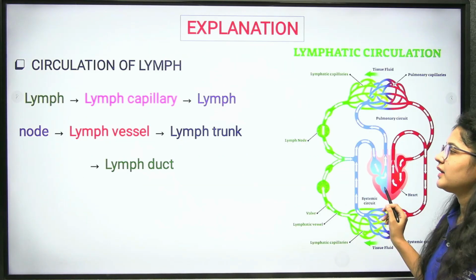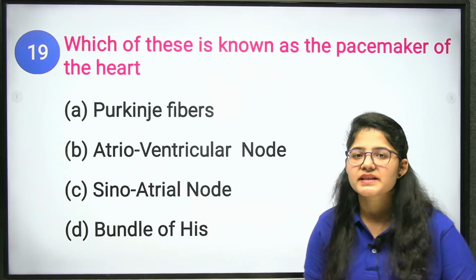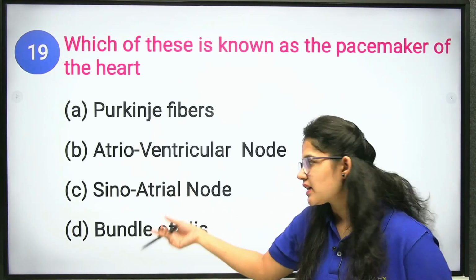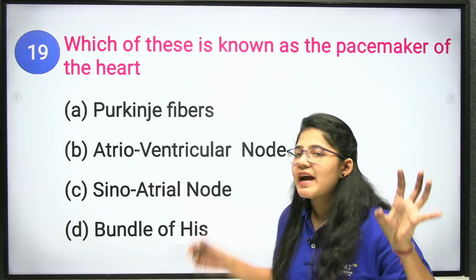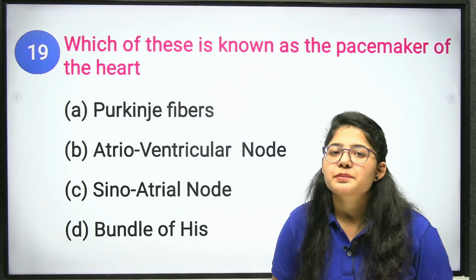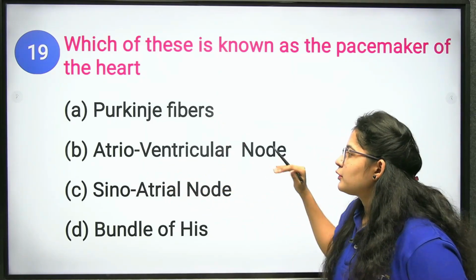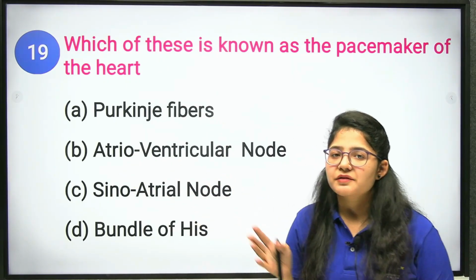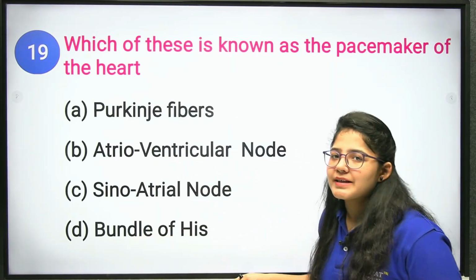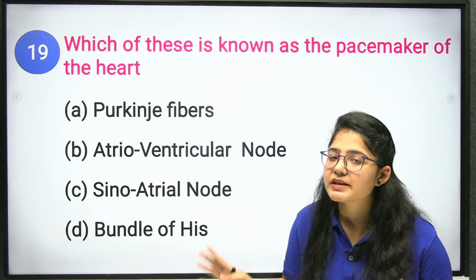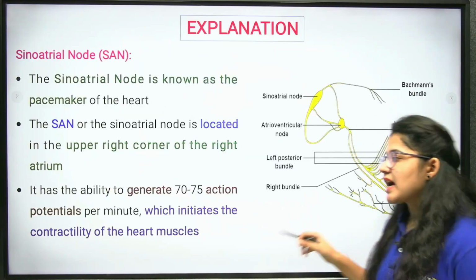Clear? Okay. Next question. Which of these is known as the pacemaker of the heart? The pacemaker of the heart is your SA node, that is the sinoatrial node, present on the right upper corner of your atrium. Clear? Purkinje fibers provide electrical impulses especially to your ventricles. The atrioventricular node, between atrium and ventricle, transfers electrical signals between atrium and ventricle. The bundle of His transfers the electrical signals to the complete heart. The correct answer will be sinoatrial node.